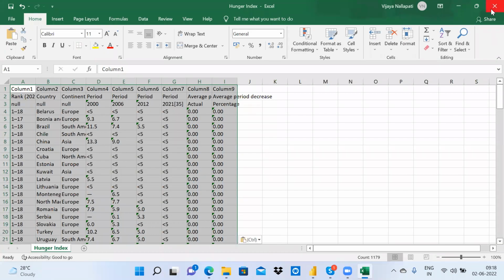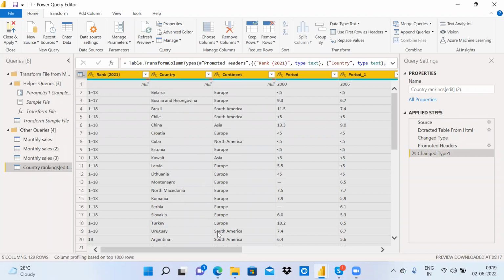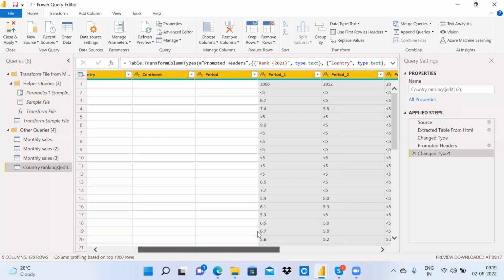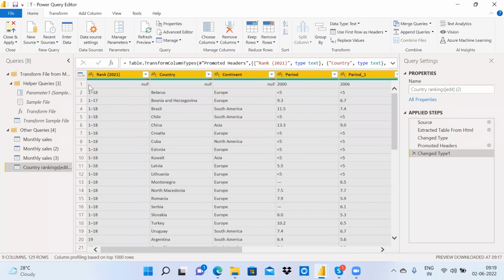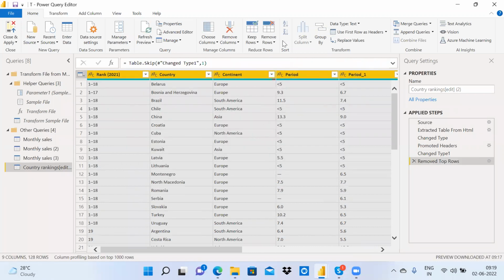Now, what is the requirement from the client? On top of this, some visualizations are created. Okay, so a lot of visualizations are created. So let's remove this first row. Remove the top row. The first row is not good, so I'm just removing this. I'll tell you all these steps.